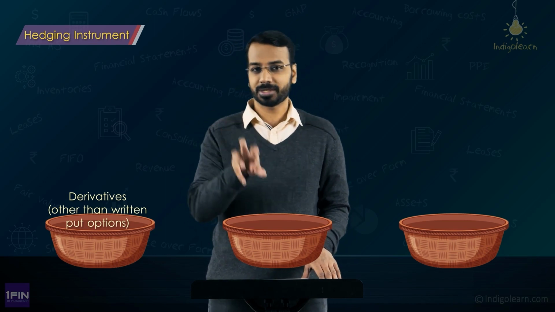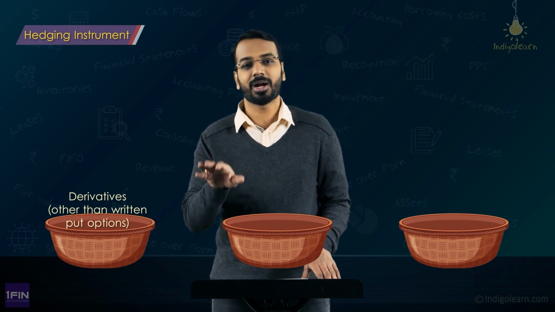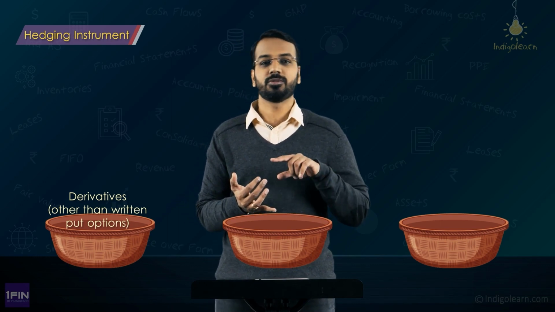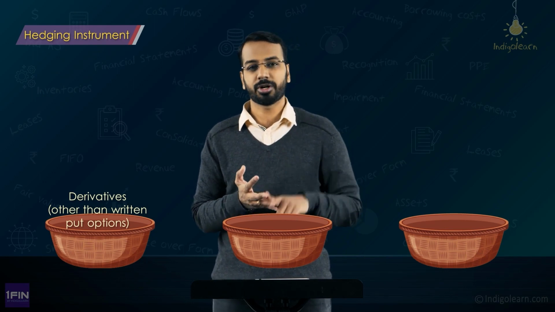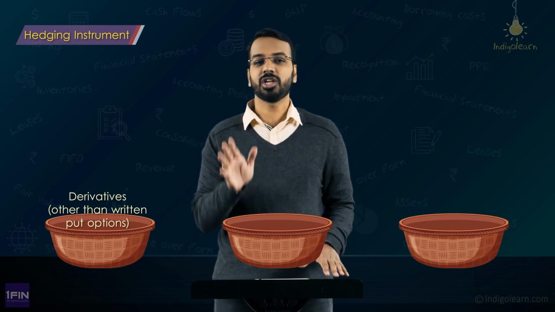But if you have purchased options and also written options, and the net impact is that you have on a net basis purchased an option, then in that case you can consider them to be a part of the hedging instrument. That is the first category, right? So any derivative instrument, whenever you see futures, forwards, interest rate swaps, call options, put options, commodity futures, commodity options, whatever you see, all of them can be designated as hedging instruments.